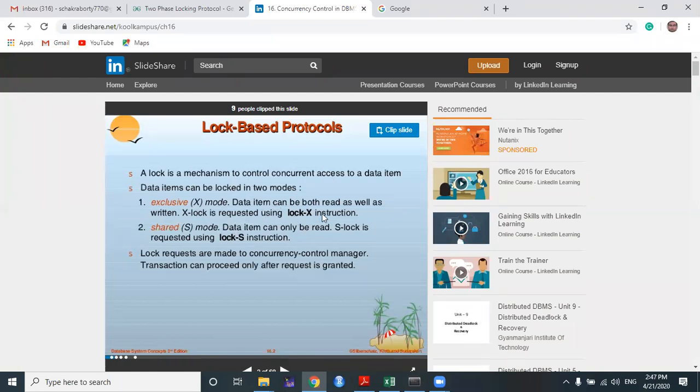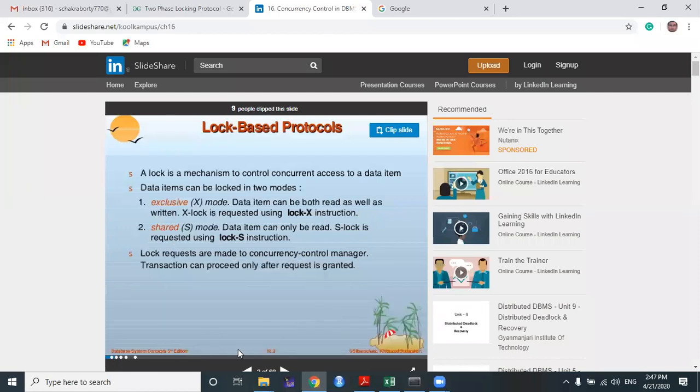The concurrency control manager grants this lock. More than one lock on a particular data item, shared mode lock on a particular data item at a particular time by multiple transactions, is possible. But it is not possible in case of an exclusive mode lock. So what I have already told, which lock combination is possible and which one is not, our lock compatibility matrix has been designed based on that.